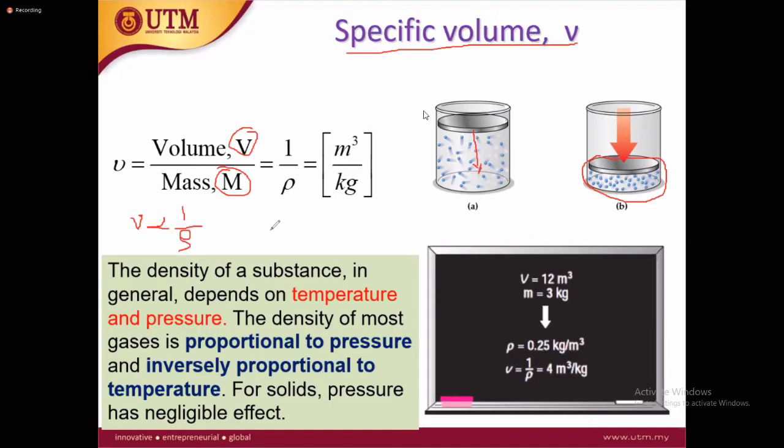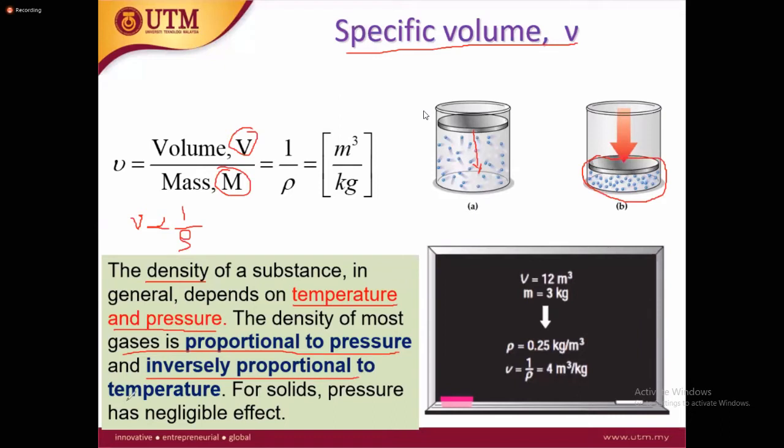So what is actually happening? We saw in the previous slide that density is dependent on temperature and pressure. Density of most gases is directly proportional to the pressure and inversely proportional to the temperature.